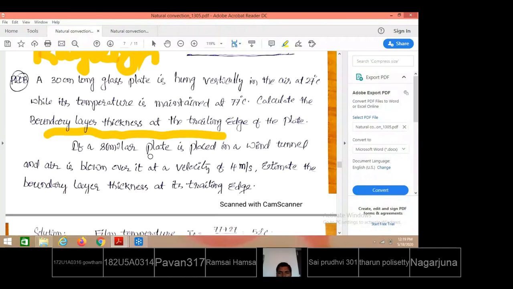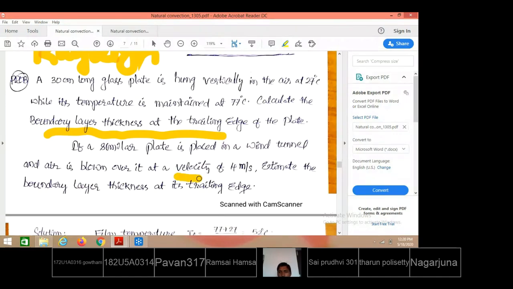If a similar plate is placed in a wind tunnel, that means air is blown over the plate at some velocity. Wind tunnel is used to verify the object's behavior under various velocity conditions. A separate tunnel is created, in which air is blown at different velocities and the stability of the object is verified at different velocity conditions. That is what we call a wind tunnel.